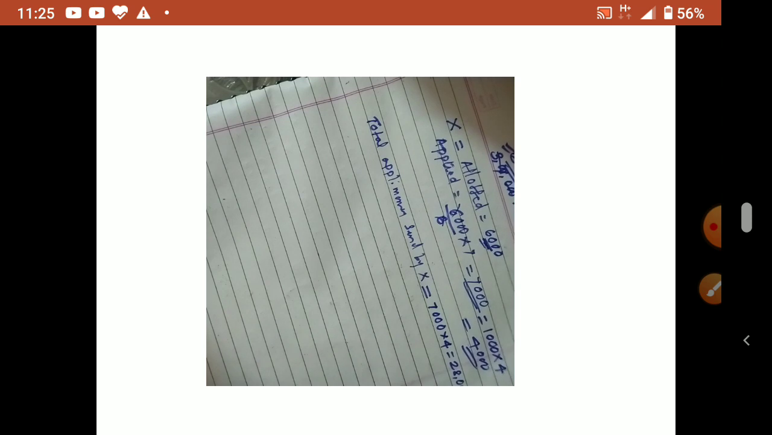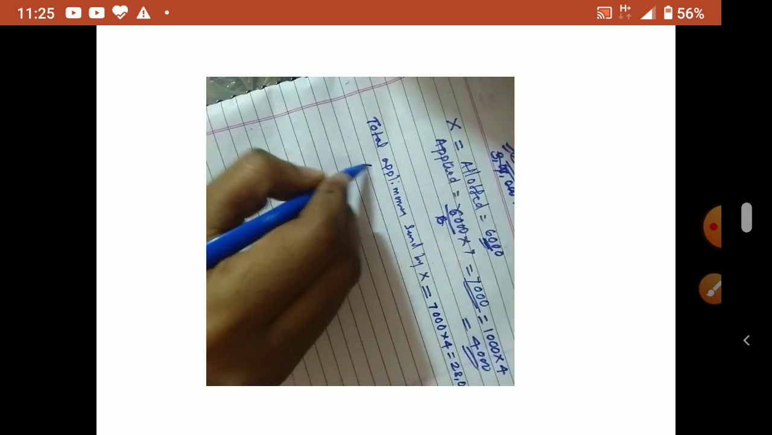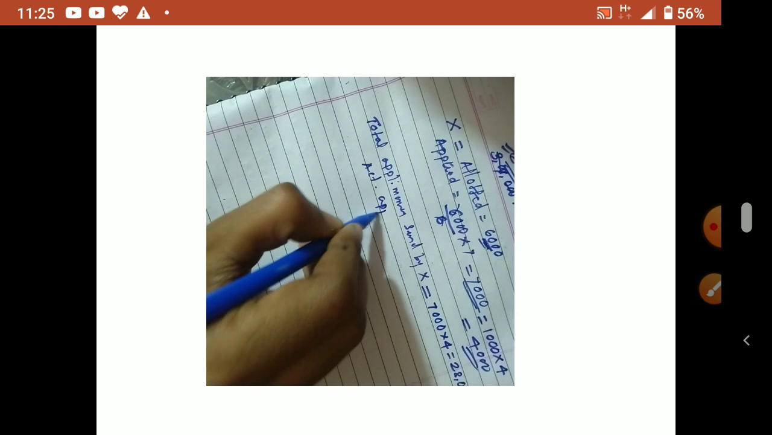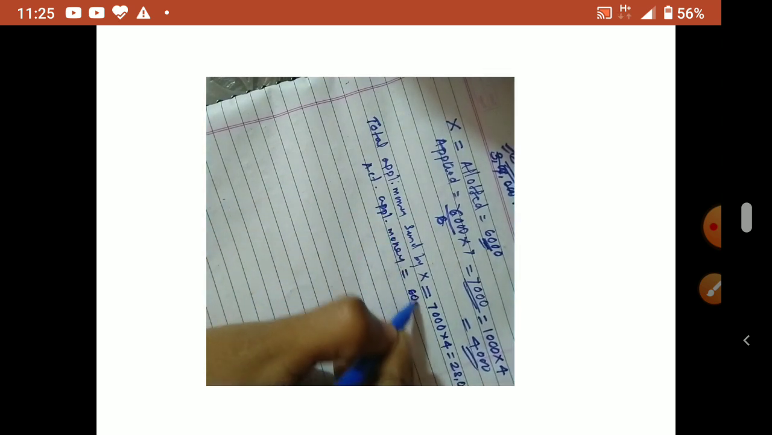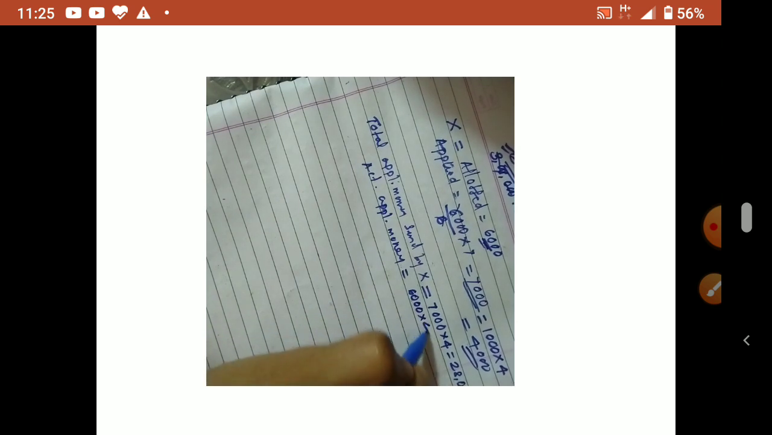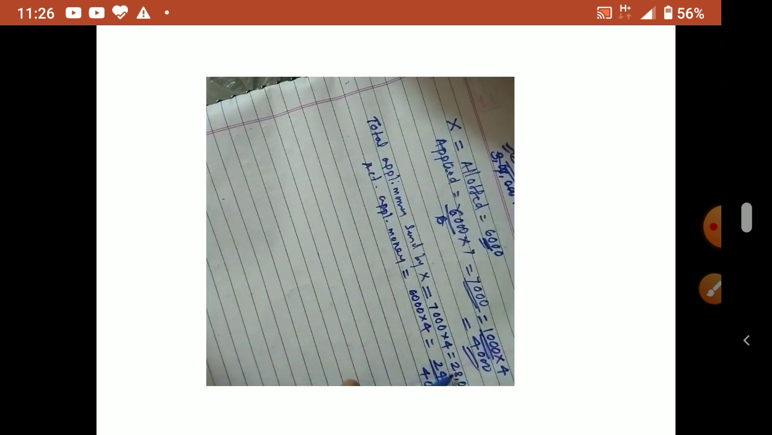Remember, 28,000. But the actual application money is how much? 6,000 into 4, 24,000. Okay, so the remaining 4,000 is excess. Directly also we can calculate. Or you will get the total money sent by X when you write the forfeiture account. So this is the idea in allotment.